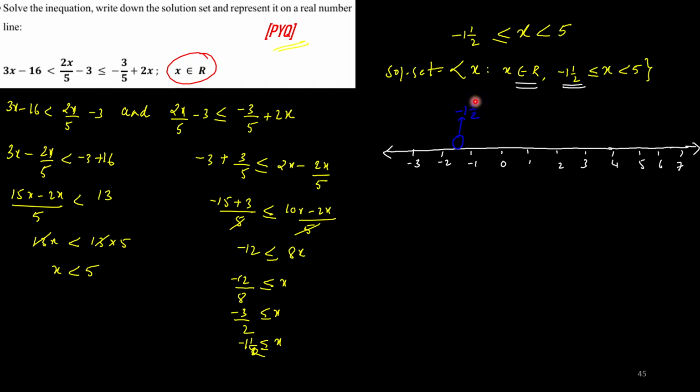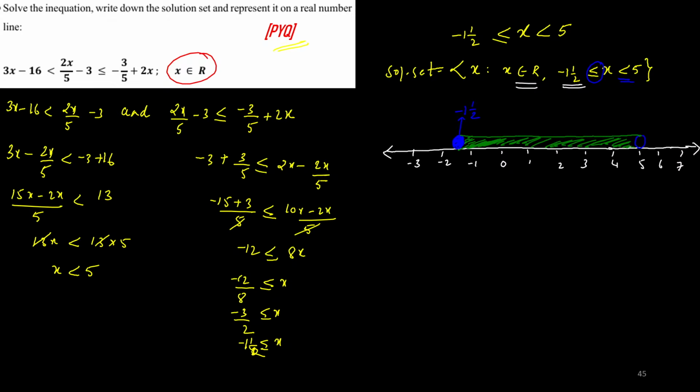This carries a very important role. This number should be mentioned over here. Don't simply put a circle over there. Clear? Then at 5 you are putting a circle. x is greater than or equal to minus 1 by 2, so this circle should be shaded. And at 5 you are not shading the circle because x is lesser than 5. Then you draw a line over here and shade the intermediate places also.